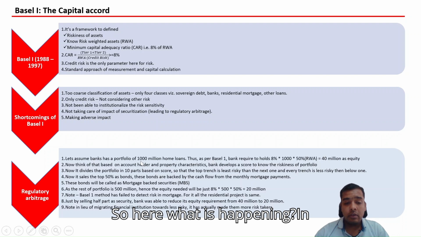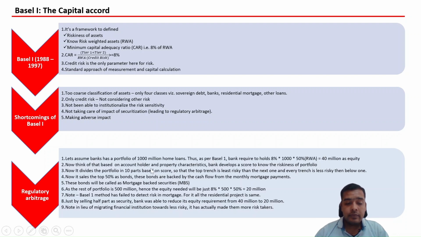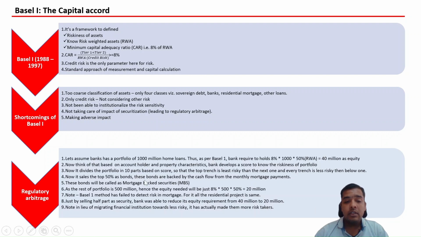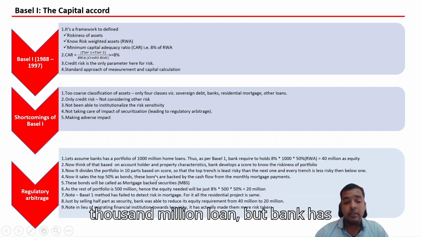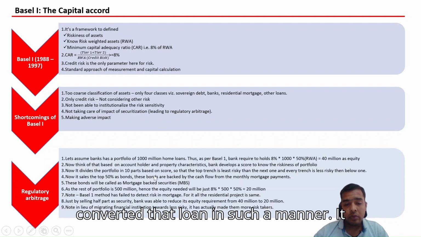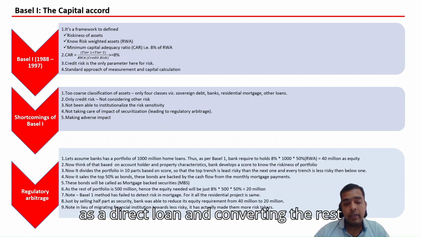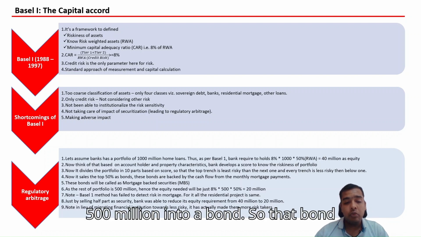So here in the current case, the bank still has a 1,000 million loan, but it has converted the loan in such a manner that it only takes 500 million as a direct loan and converts the rest, 500 million, into a bond.